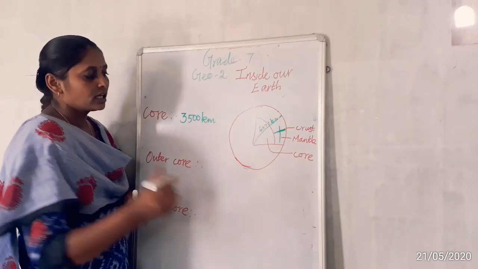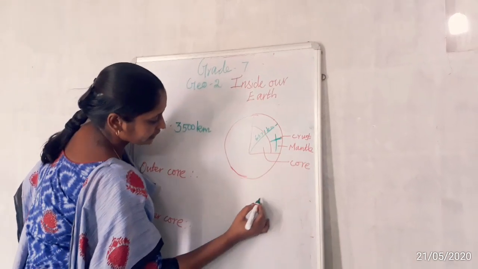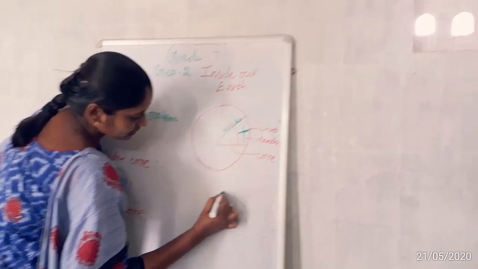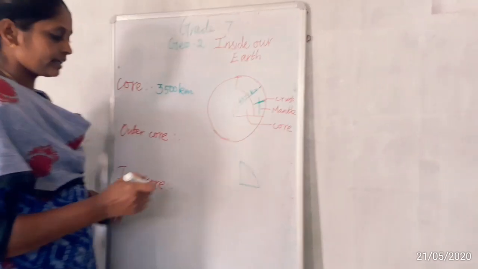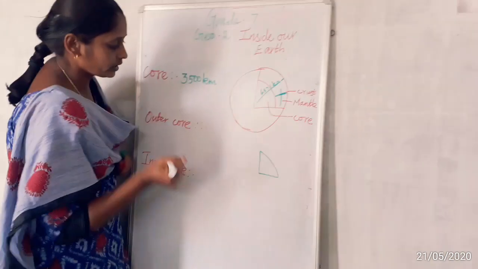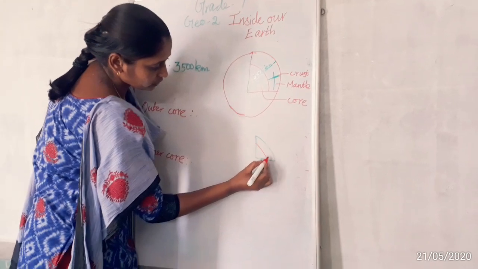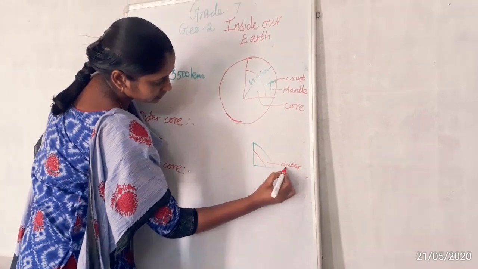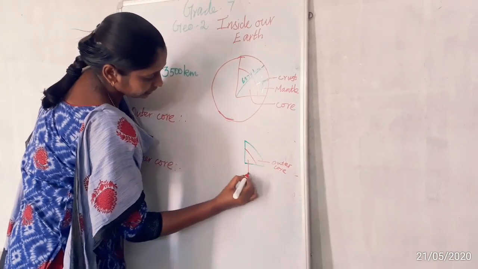The core is the last layer of the earth. We can divide the core into two parts. One is the outer core, and the second is the inner core.